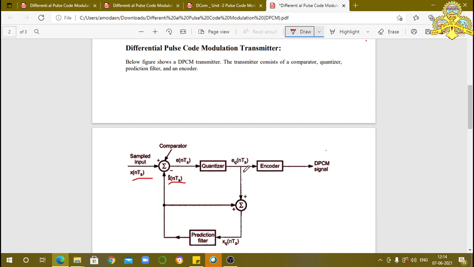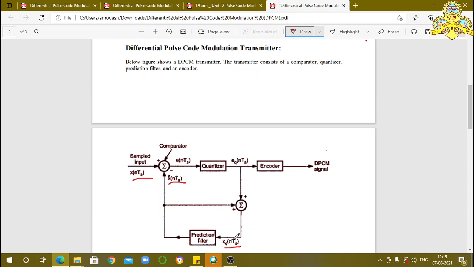Now this eq(nTs) is connected to an adder circuit. This adder circuit is connected with another input, x cap(nTs). One is eq(nTs) and the other is x cap(nTs). Both are added here, and that output is indicated by xq(nTs), the output of the adder circuit.